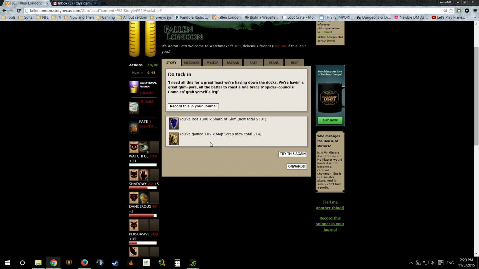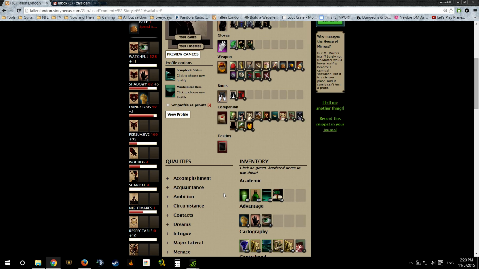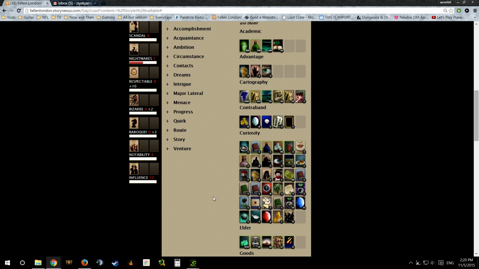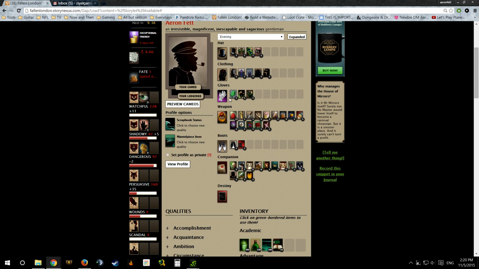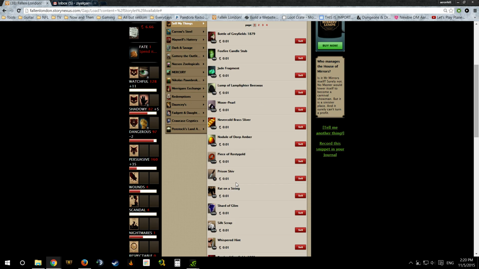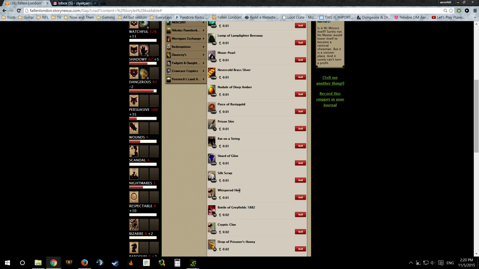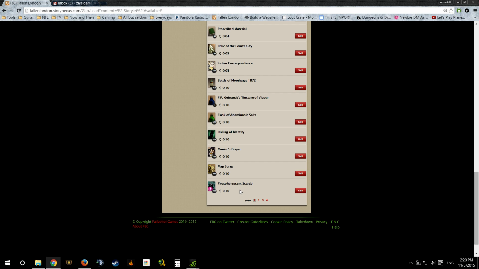So not too shabby, if I can say so myself, in terms of how they like to do the items and such. To give you an indication, you'll notice over in the shop, Glim itself, which is right here, sells for a penny. Fantastic. Or the thing I just made them into, which was map scraps, they sell for 10 apiece.